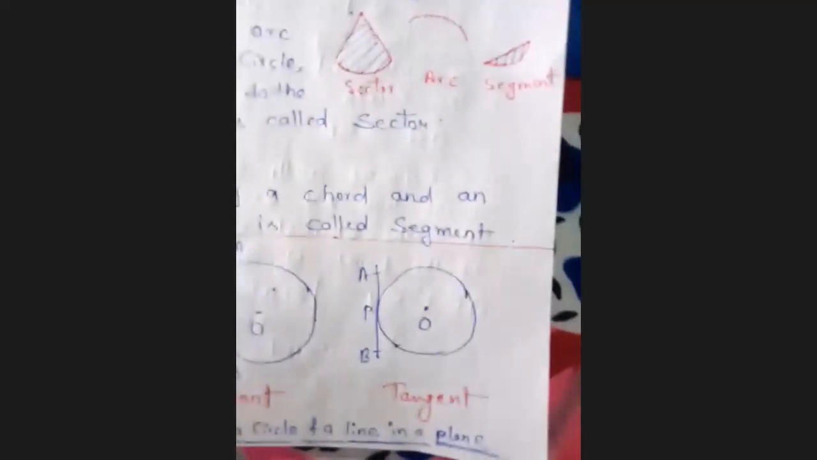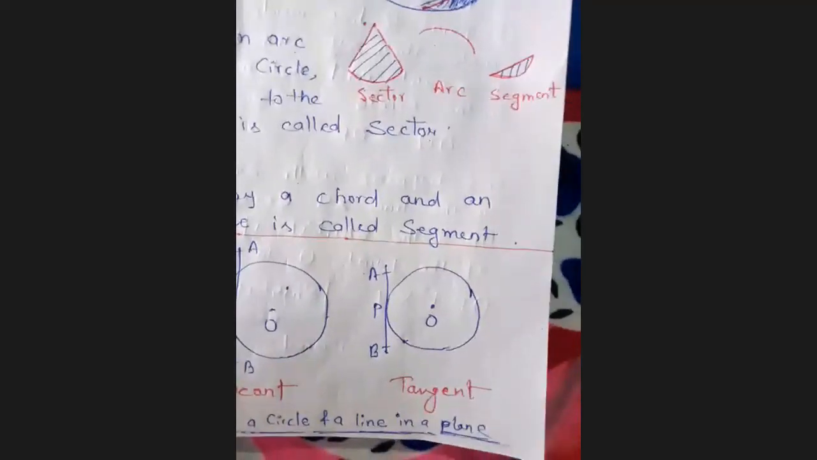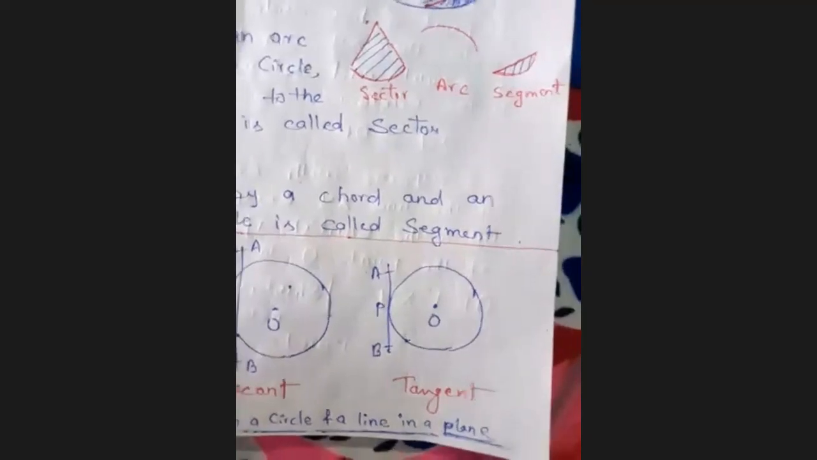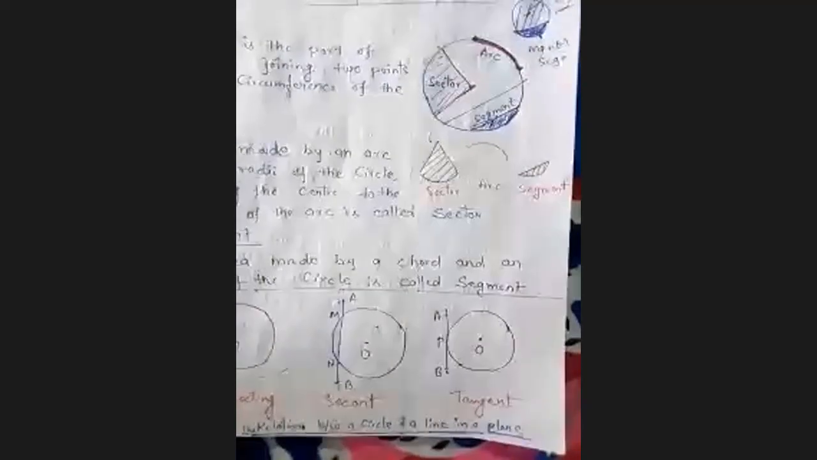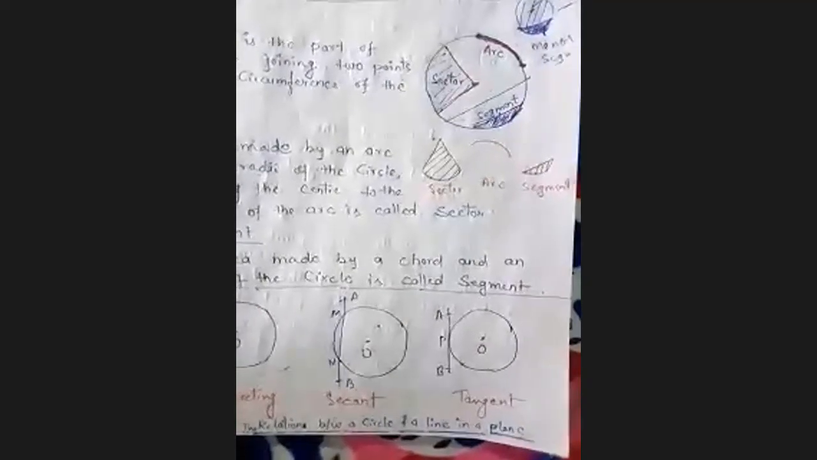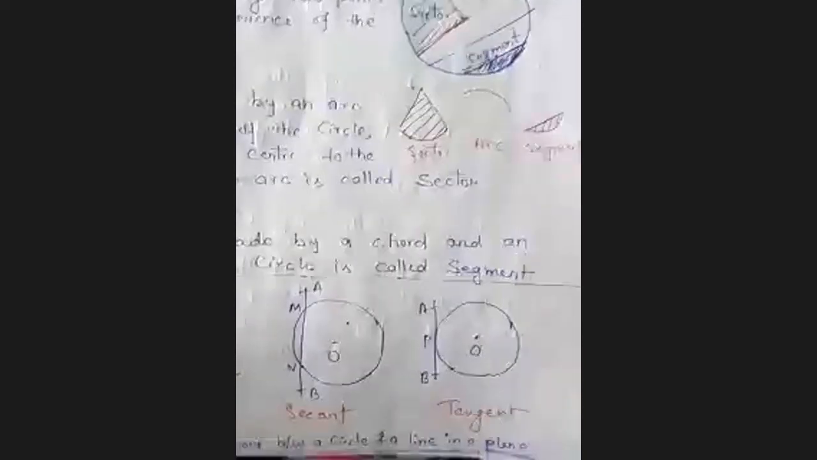Okay. Now in this tangent, how many common points are there? 1. Yes, one, exactly. So what we have understood from these 3 figures is that if the circle and line have no common points, it is called a non-intersecting line. If the circle and line have 2 common points, then it is called a secant. And when it has only 1 common point, then that line is called a tangent. So I hope you understand the difference between secant and tangent.